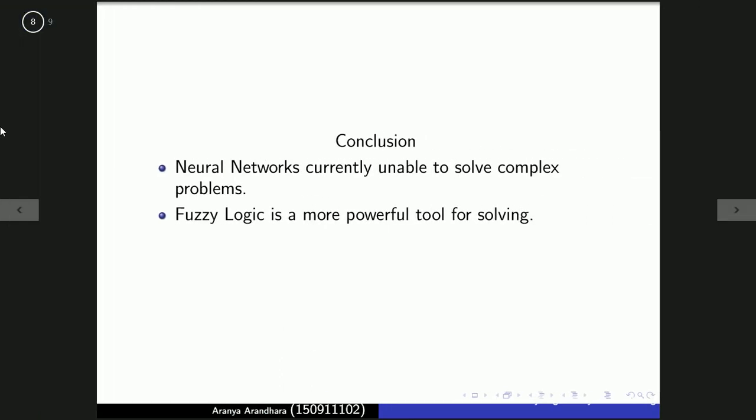So we can see that the conclusion is: despite their computational capabilities and their ability to deal with complex problems, neural networks are currently unable to handle problems with perception and reasoning, which are very important for intelligent and autonomous systems. On the other hand, fuzzy logic has provided a powerful tool for dealing with uncertainties associated with human cognition and reasoning. Due to this, fuzzy logic and neural networks have been integrated to form fuzzy neural networks. These are basically low-level neural networks aimed at improving or refining the fuzzy rules in the fuzzy system.